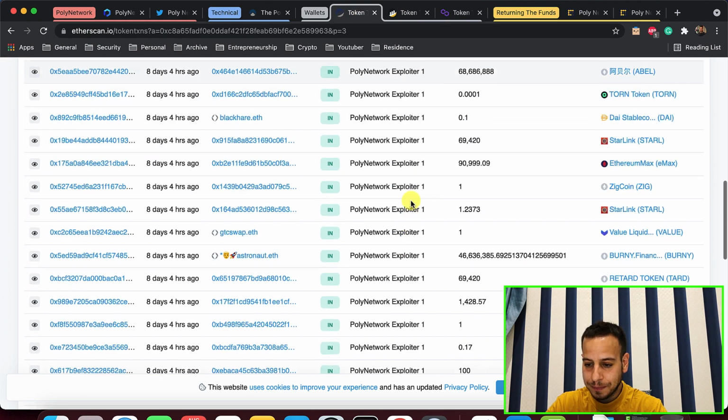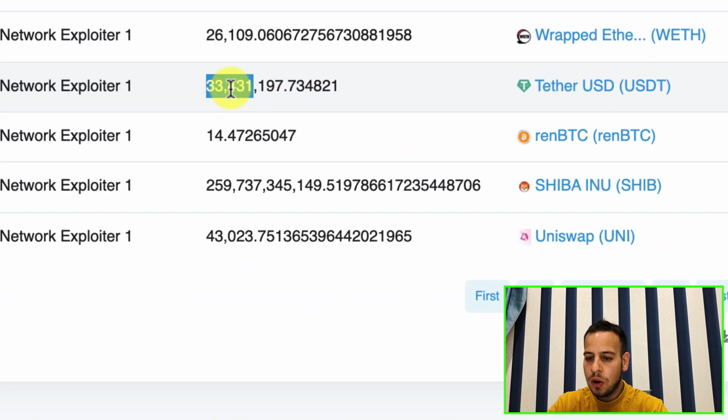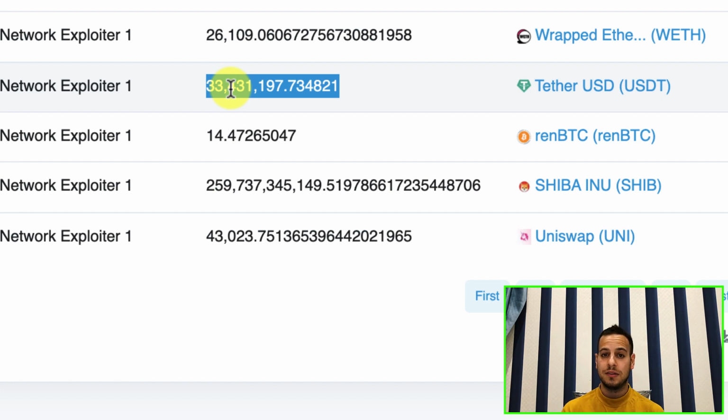And if you remember, the attacker stole around 33.5 million USDT tokens, which is a lot of USDT tokens. So this blockchain is more centralized and it's easier to freeze the funds. So some random wallet basically warned the attacker and sent him a transaction.